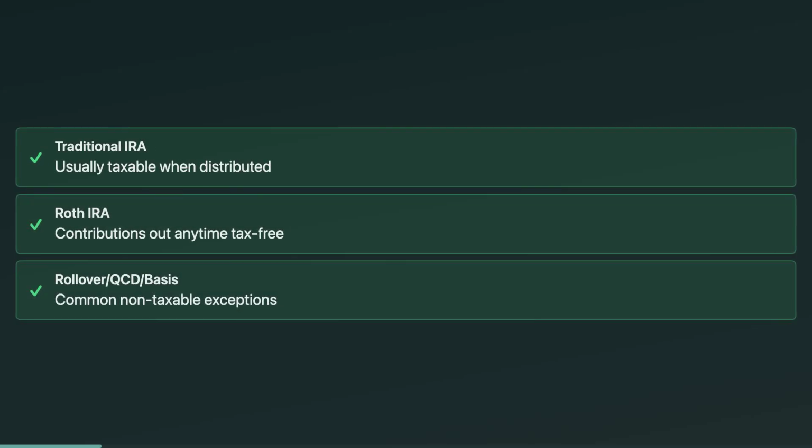Start with the big split: traditional versus Roth. Traditional IRA distributions are generally taxable when received, unless it's a rollover, a qualified charitable distribution, or you're withdrawing non-deductible basis. Roth is flipped. You can always pull out your regular contributions tax-free and penalty-free. The exam loves asking what part is basis versus earnings because that drives both tax and penalty.